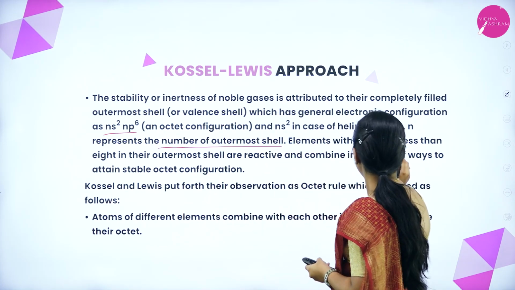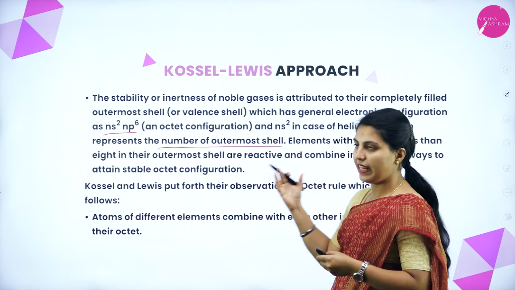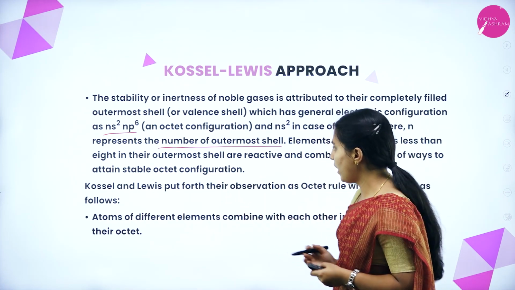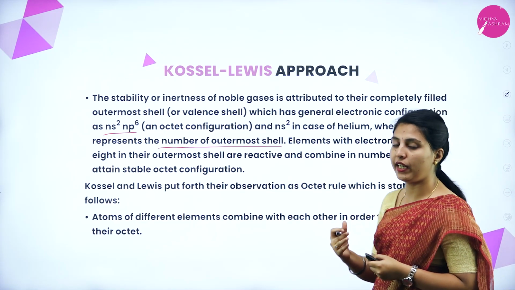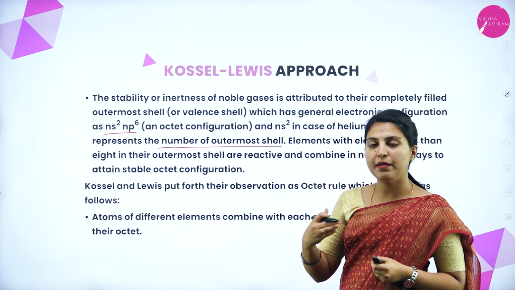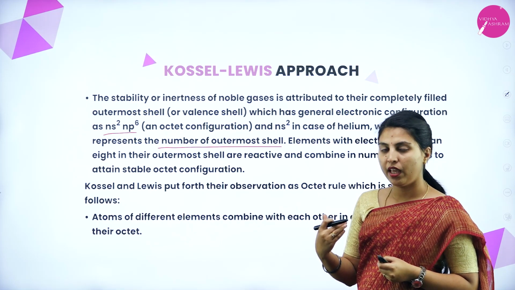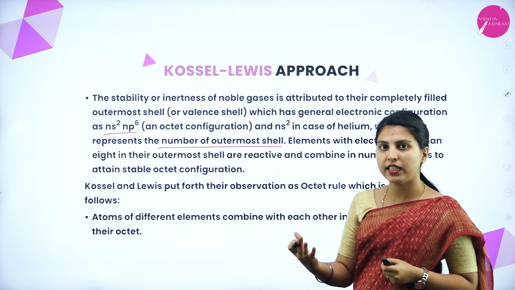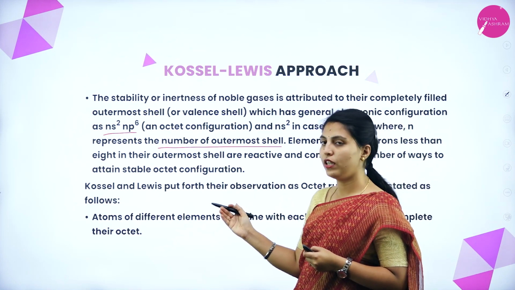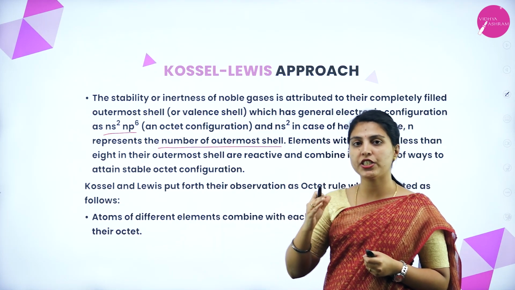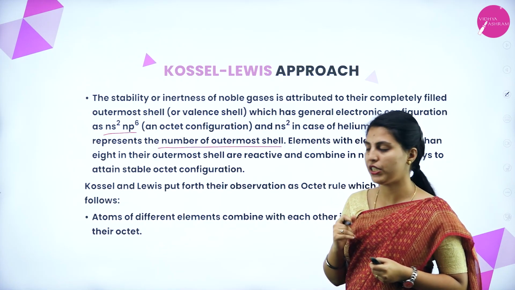So the elements with electrons less than 8 in their outermost shell are reactive and combine in a number of ways to attain a stable configuration. Whatever elements have less than 8 will tend to combine with other electrons to form a complete octet configuration, because that octet configuration is the most stable configuration.